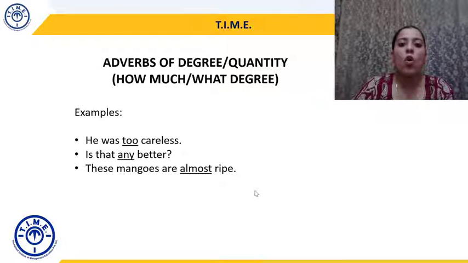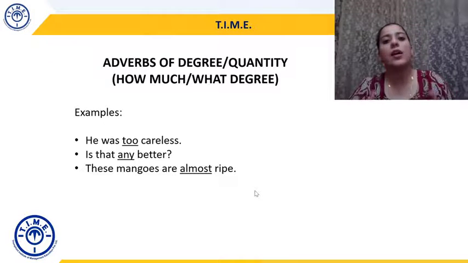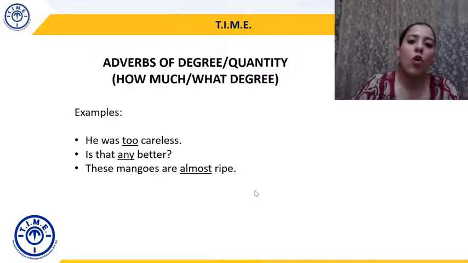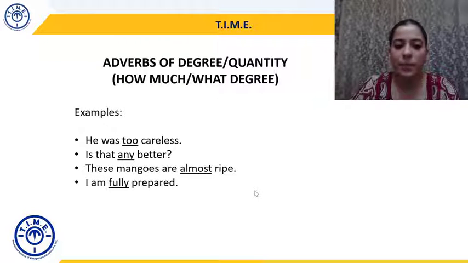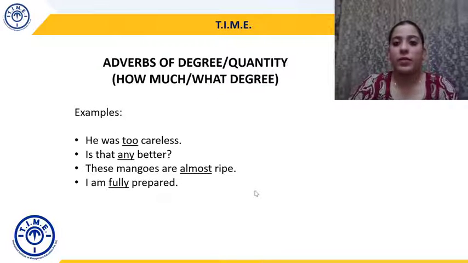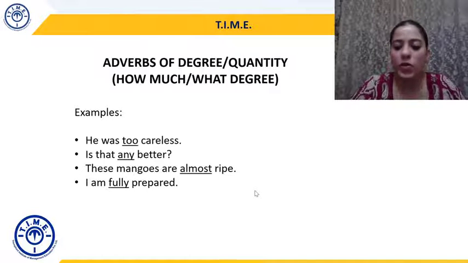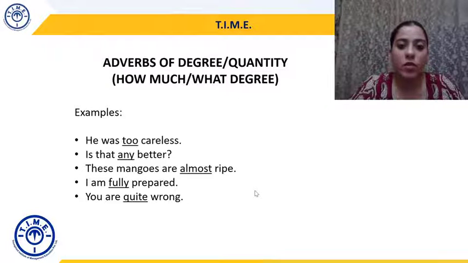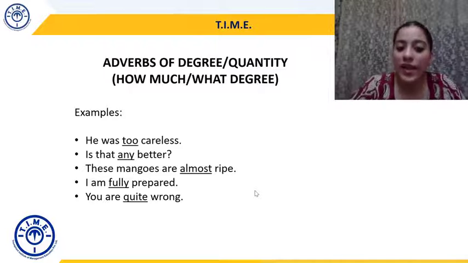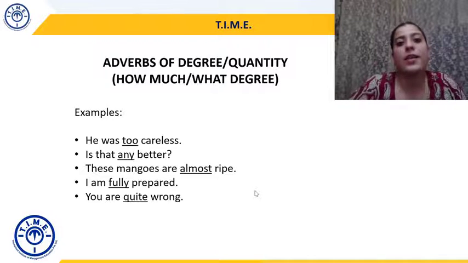These mangoes are almost ripe. So they are ripe to what degree? They are almost ripe. So almost becomes an adverb of degree. I am fully prepared. How prepared are you? Fully. So fully becomes again an adverb of degree. You are quite wrong. Please understand that quite, Q-U-I-T-E, is an adverb.